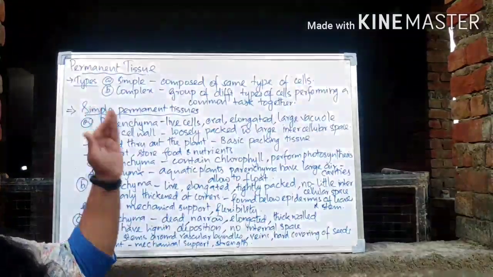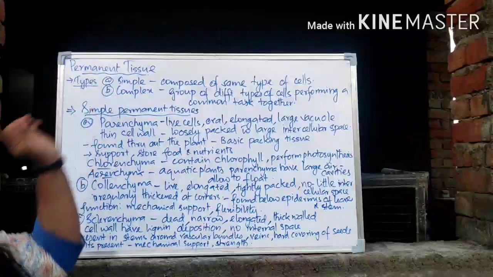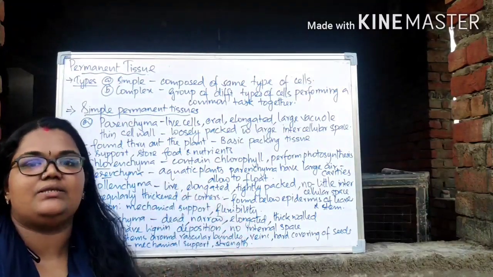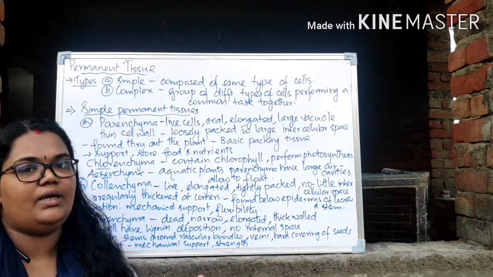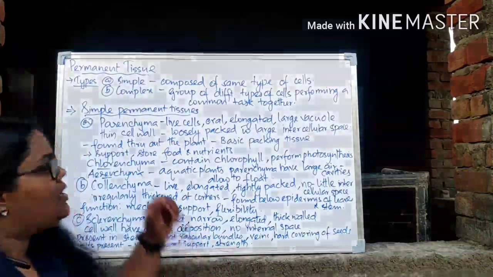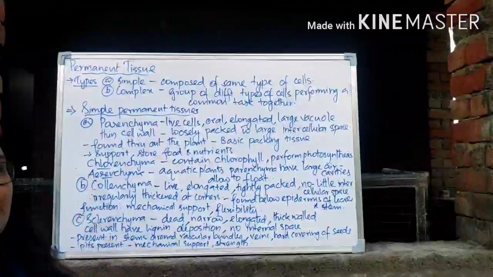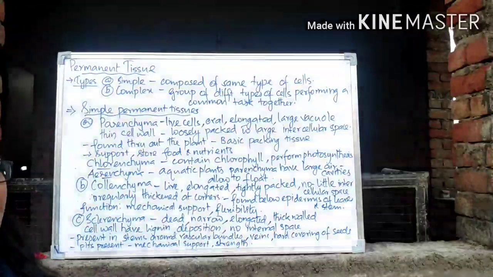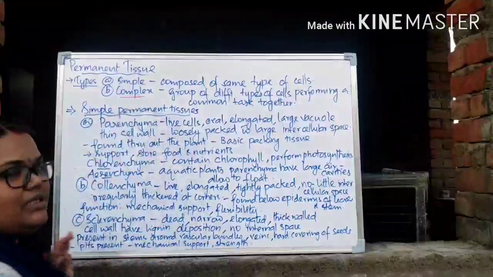In this session, we are going to learn about the detail of the permanent tissue. We already learned that permanent tissues are actually the meristematic tissue which is formed after differentiation. That means attaining a permanent function, right? So what are the types of permanent tissues? There are two types of permanent tissues. One is the simple permanent tissue and the other one is the complex permanent tissue.